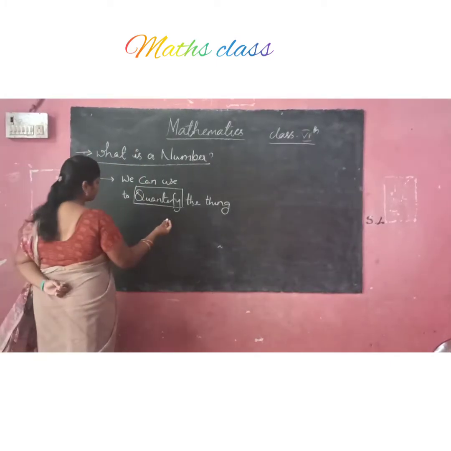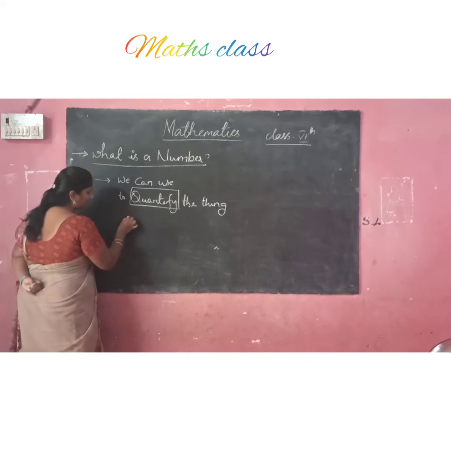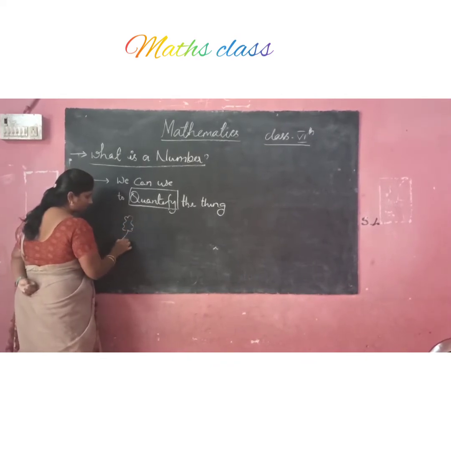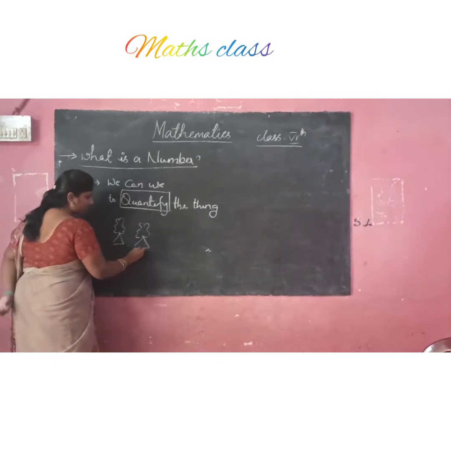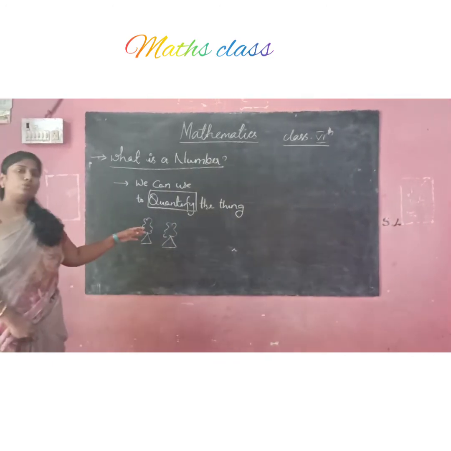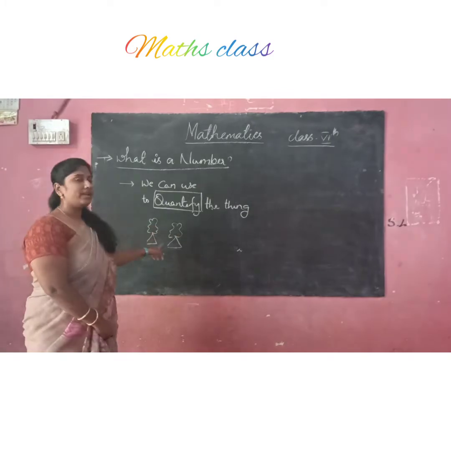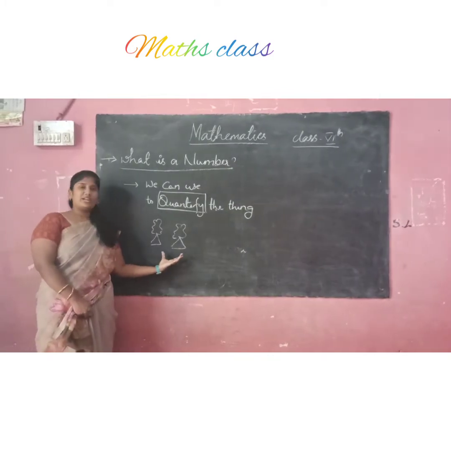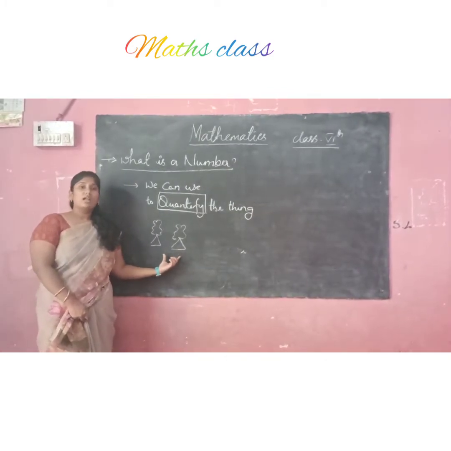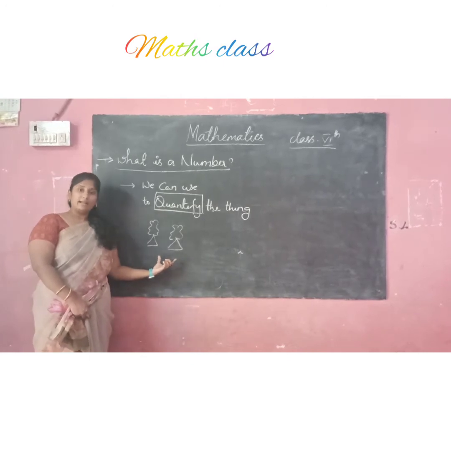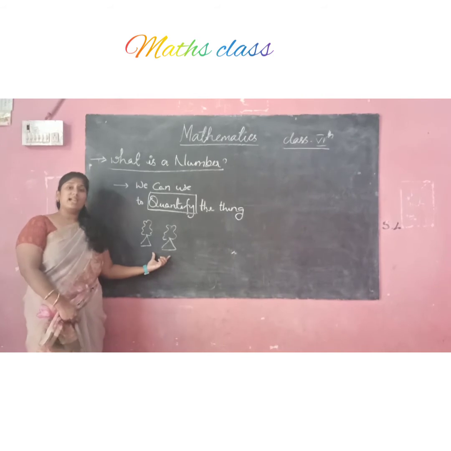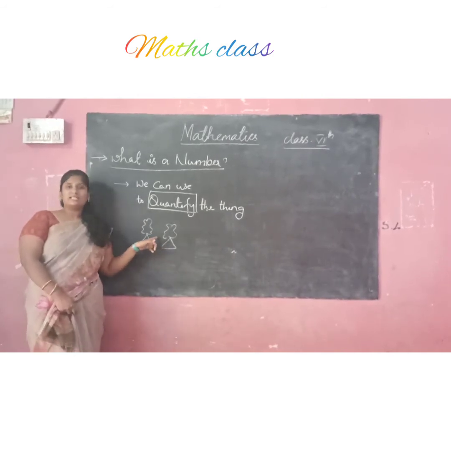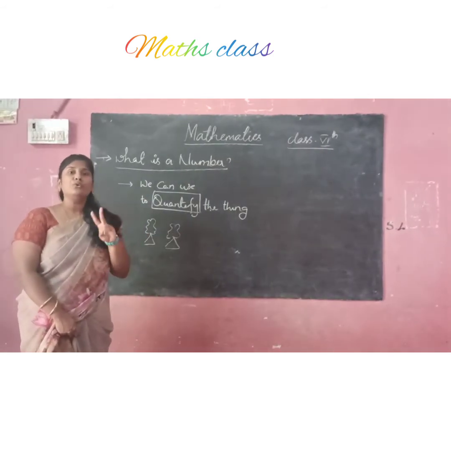Suppose here see, there are 2 trees. How many are there? Suppose if you call a boy and if we ask here, how many trees you can see here? If suppose I ask a boy and if he came here and if we ask how many trees, he will say here 2 trees are there. How many trees? 2 trees are there.